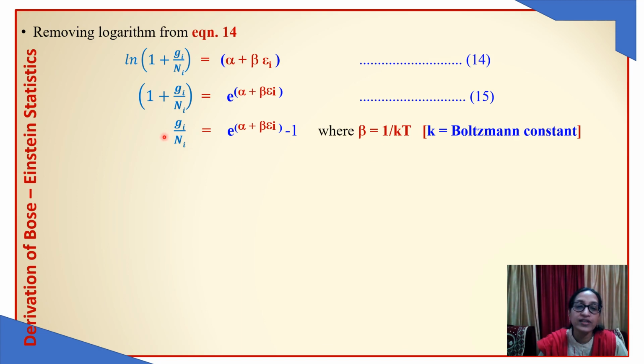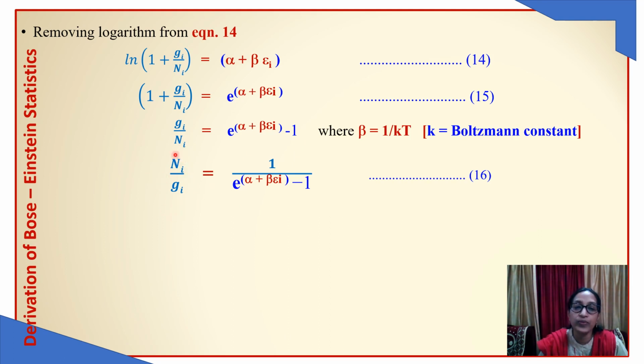Now to get the distribution of Ni particles, we can just take the reciprocal of this equation. Just invert it. We have Ni upon Gi equal to 1 upon e to the power alpha plus beta Ei minus 1. This term is known as occupancy index, the number of particles per energy state.